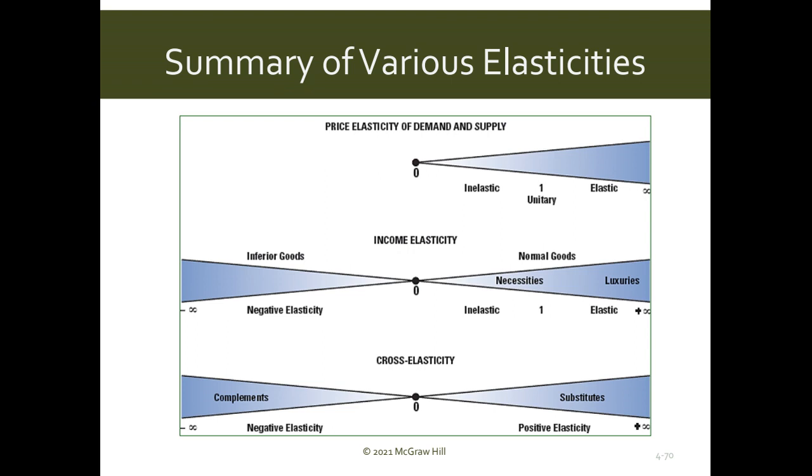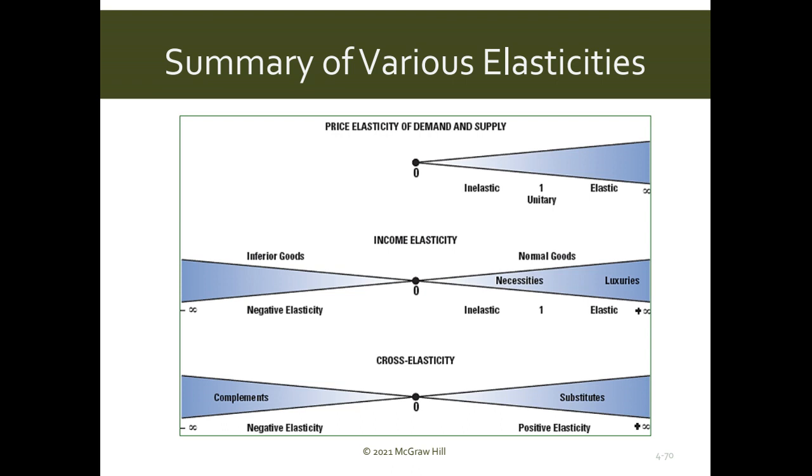And then for cross price elasticity, it is much easier. If it is less than 0, negative, the two goods are complements. And if it is greater than 0, two goods are substitutes.